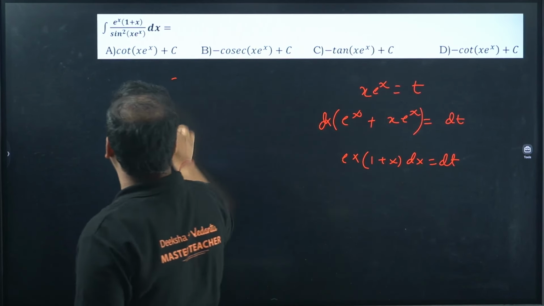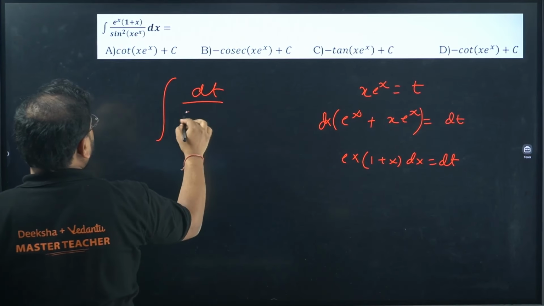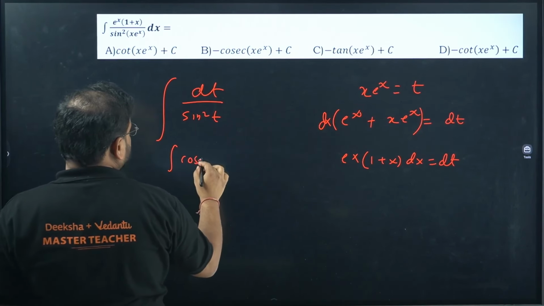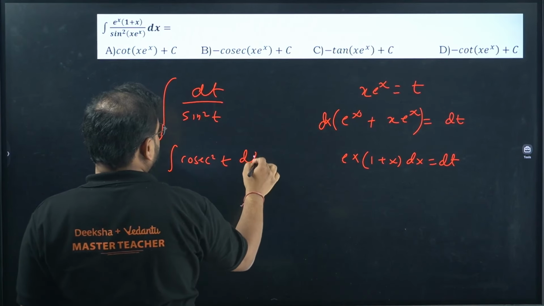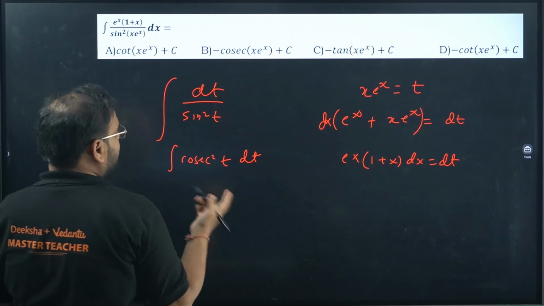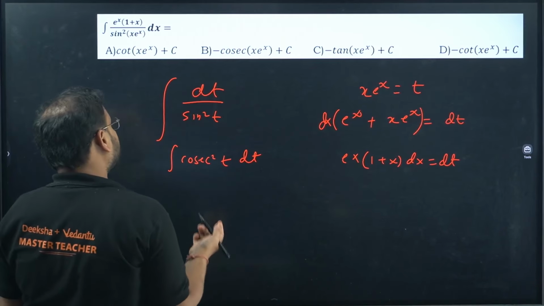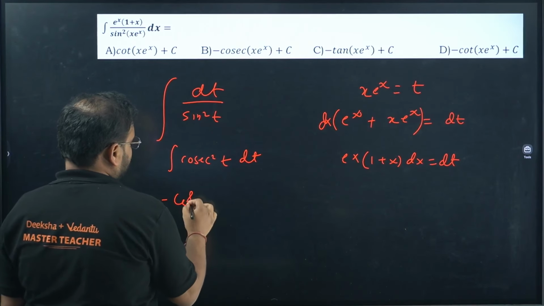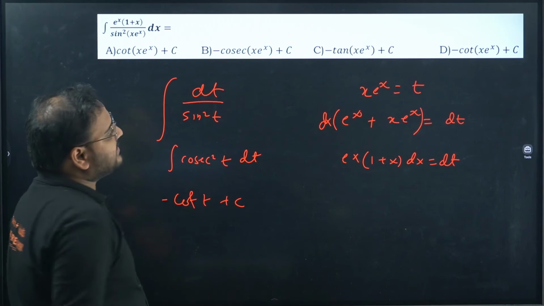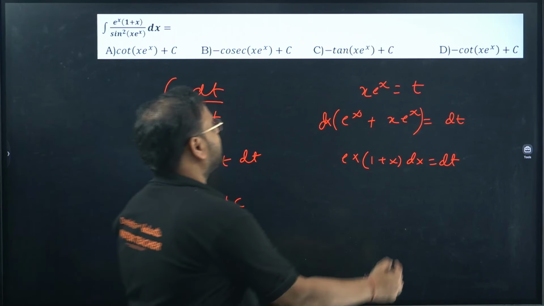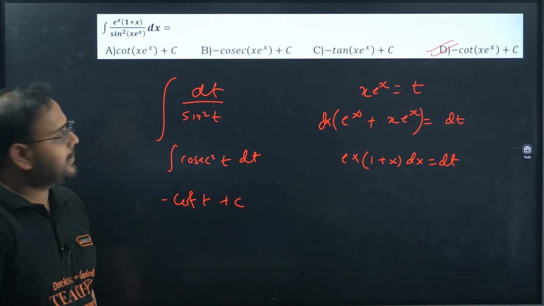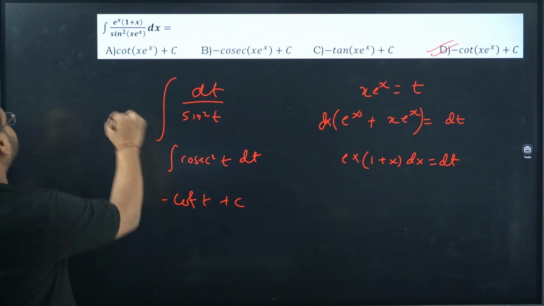Integration changes now. dt upon sine square t. So we get cosec square t dt. This will be simply cosec square integration will be minus cot t plus c. t is x e power x. So answer is option D.